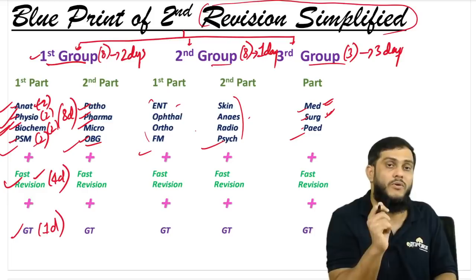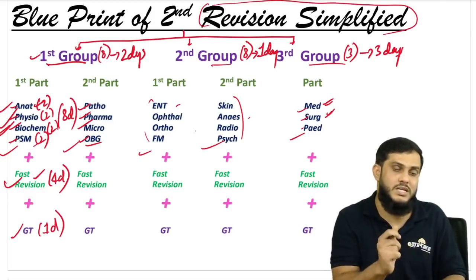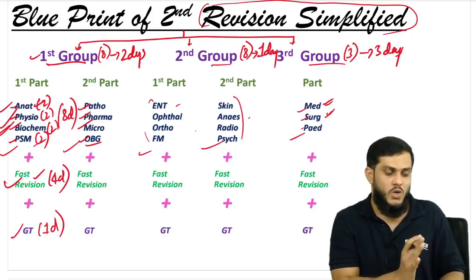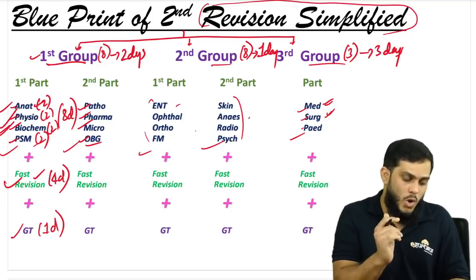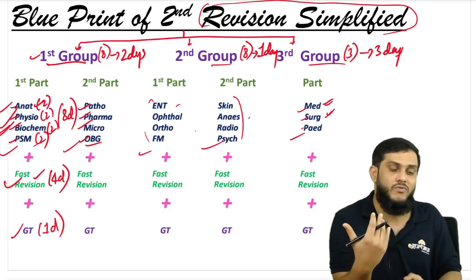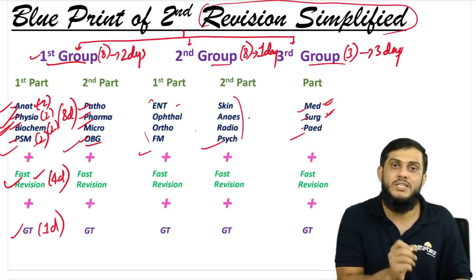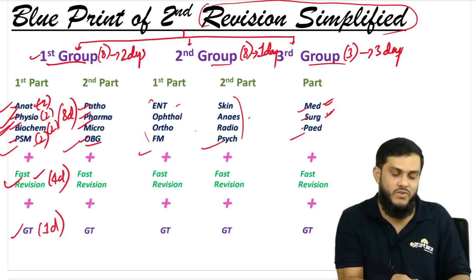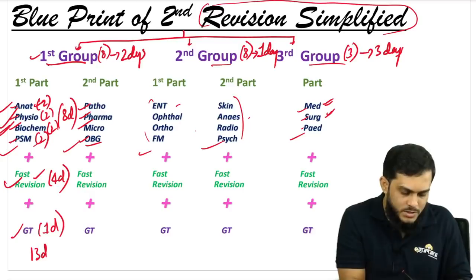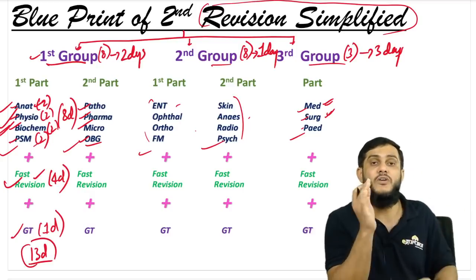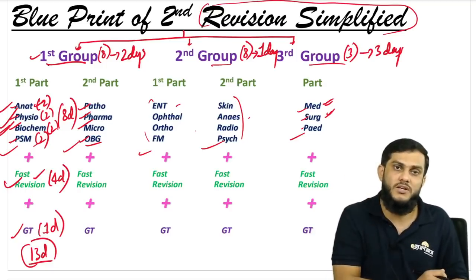Now at least you have to develop that confidence that yes, I can write, I can answer the questions coming from these subjects. So first 4 subjects are over. So how many days are you taking to get perfect with the 4 subjects? First 2 days, 8 days, then fast revision 1 day, 4 days, 8 plus 4, 12, and then 1 day for the GT. So 13 days. So now you have to spend first 13 days in getting perfect with the first 4 subjects.